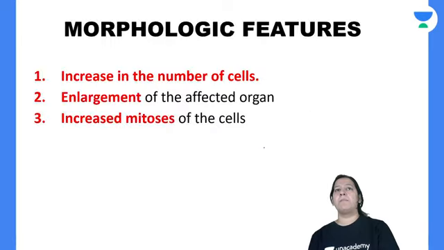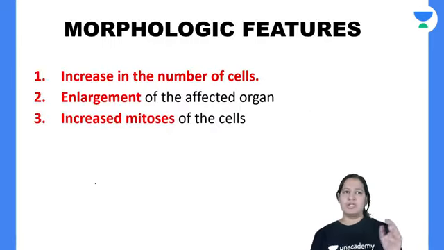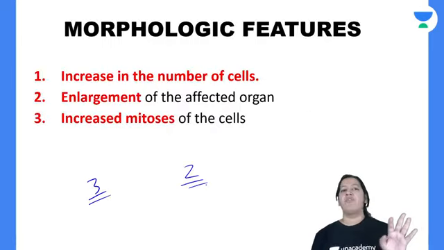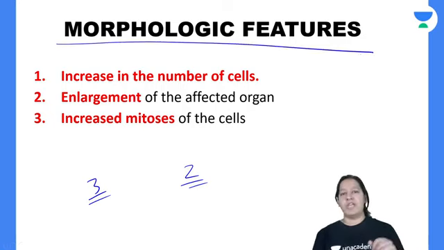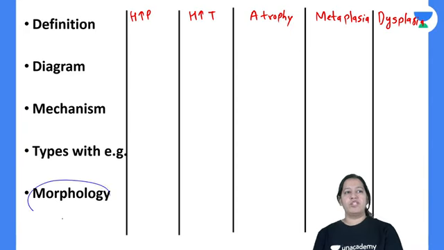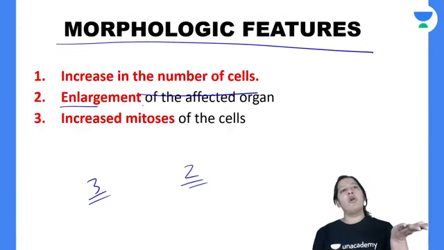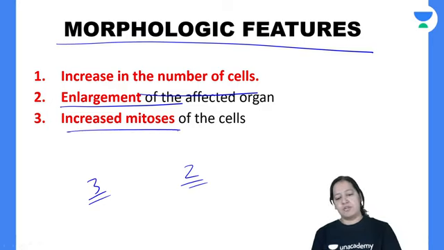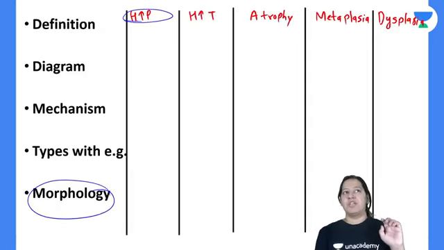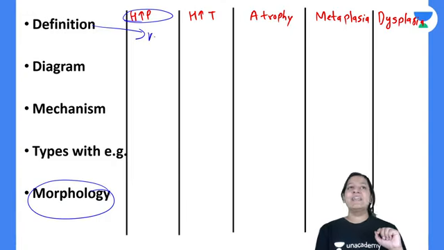So these are the two examples you can learn for pathological. So three examples of physiological and two for pathological, I have told you. Last thing is morphology. The cells are increasing in number. So because of increase in number, overall organ is enlarged and increased mitosis is there. So I am done with hyperplasia. You know the definition? Yes. It is increase in number, not size.